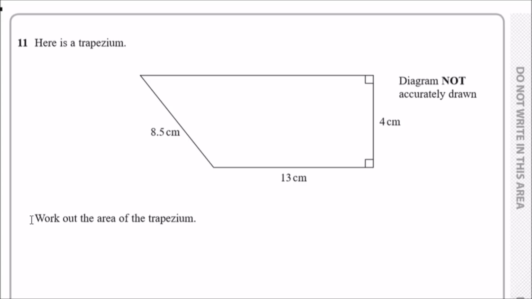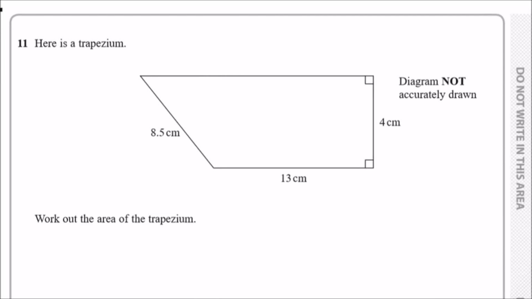Okay guys, number 11. So here is the trapezium. We're given a trapezium with some lengths, but we're missing one long horizontal length at the top, and they're telling us to work out the area. Very straightforward. The only issue is that for the general form of a trapezium, we need two lengths, one horizontal length here and one here, so we can work out an average. Fortunately, we can still work this out, but we need a few additional methods.